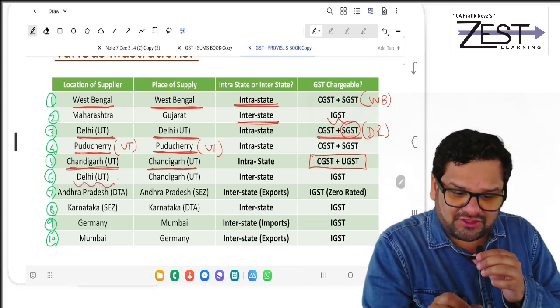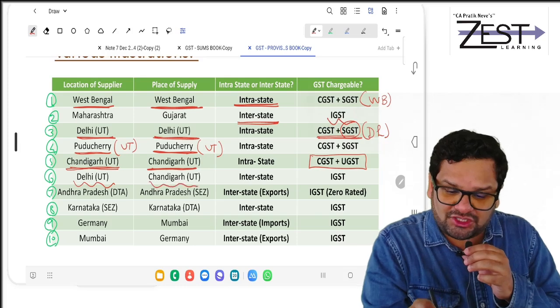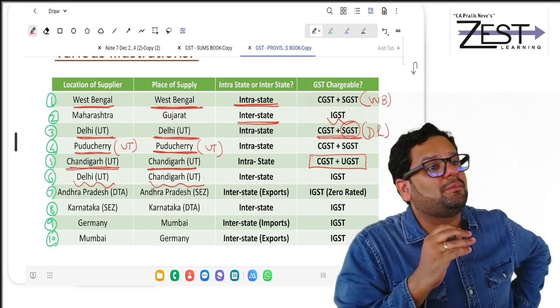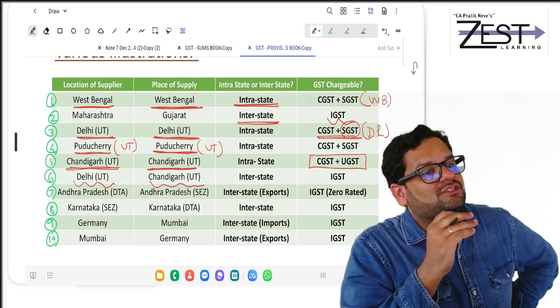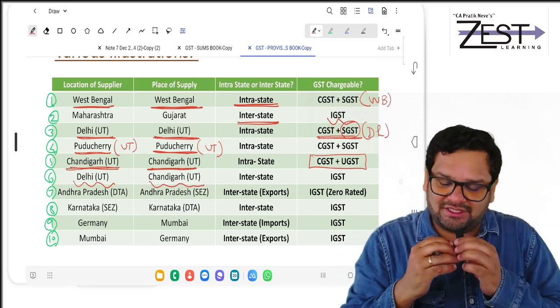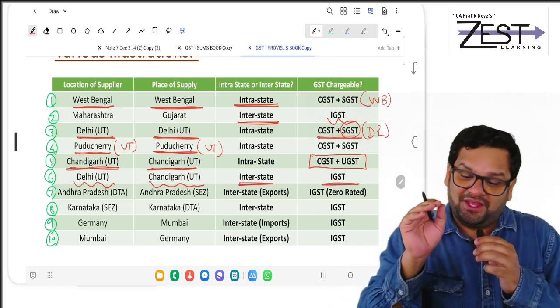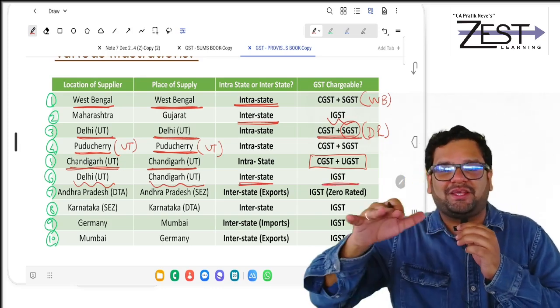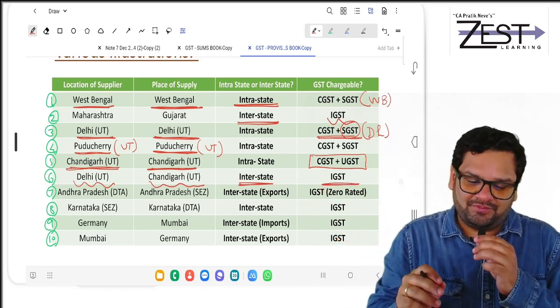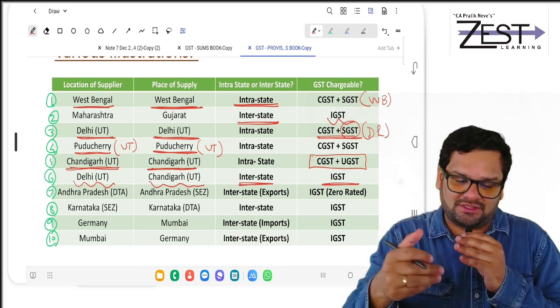Then, Delhi is location of supplier. Place of supply is Chandigarh. So what will happen? Delhi, Chandigarh is interstate. There will be charge of IGST. Okay. Now understand. Next, to some extent you will understand the next now. Maybe not to the extent of 100% right now.